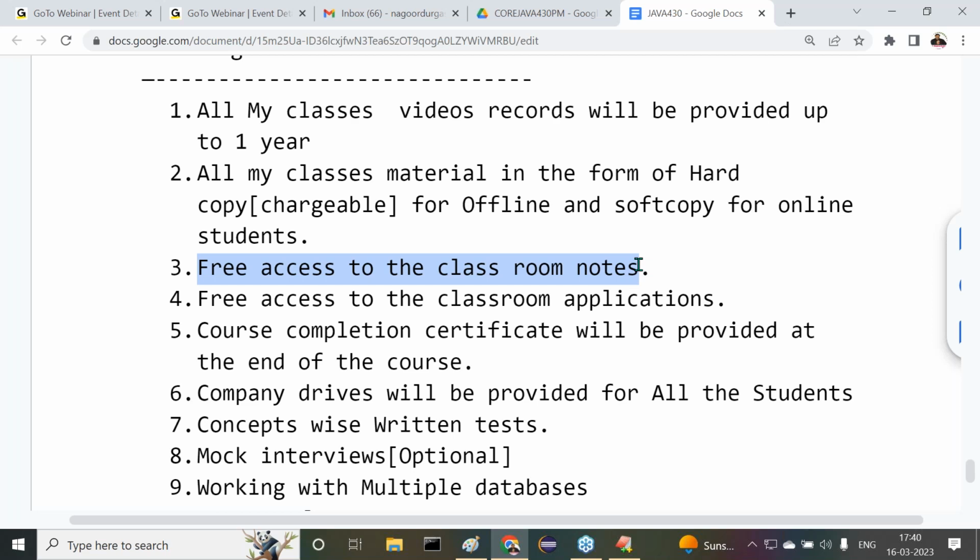But the advantage with my classes is that every word I'm trying to type in my system. Whatever explanation I'm giving, everything I'm going to put in the notes. So we are able to get clear-cut material. I'm able to provide a PDF file as a standard soft copy, and the classroom notes also I can share with you.